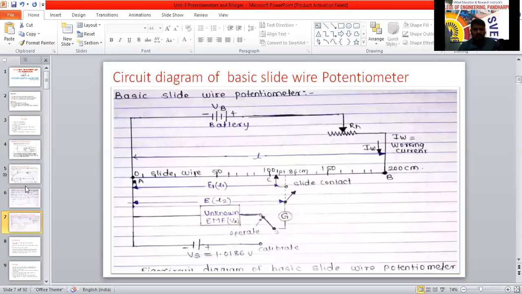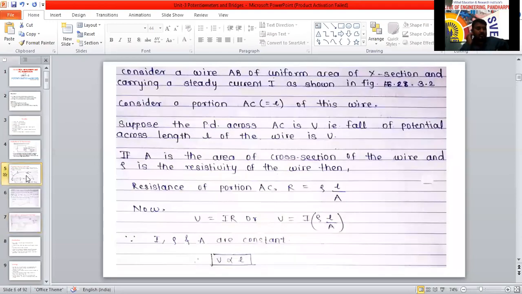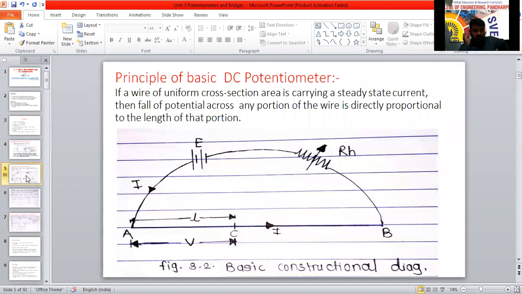So is the basic concept clear? The main intention was to clear the basic concept of potentiometer. Potentiometer means we take only a particular length and find the voltage drop across these two points. This complete wire is there, but I don't want the total voltage, only the voltage drop across these two points in between. That depends completely on this length of the conductor, and that is what we have to prove.